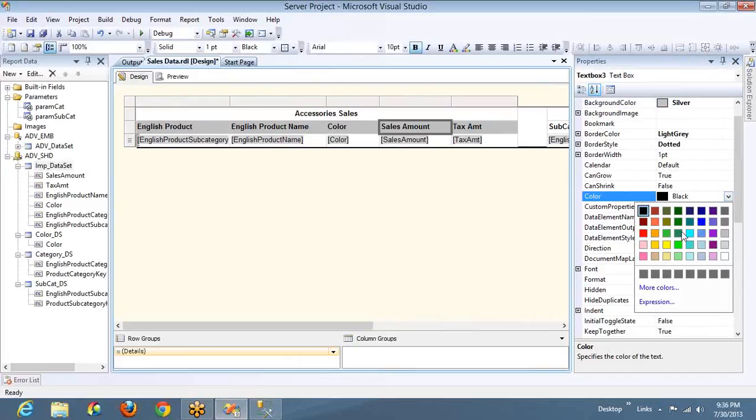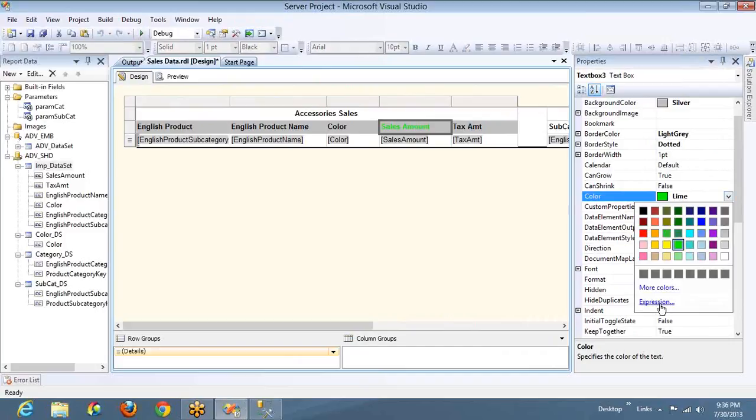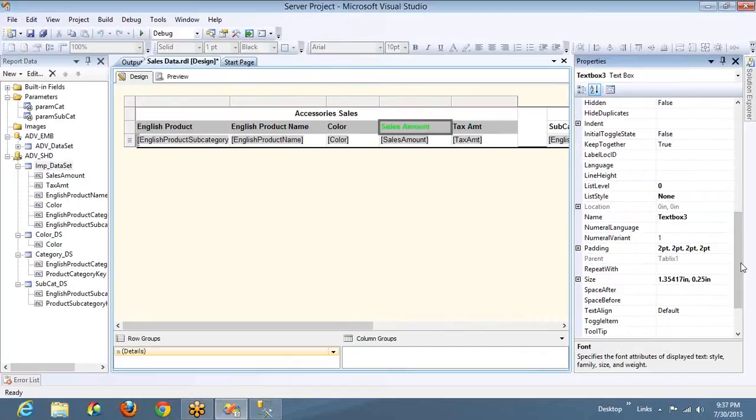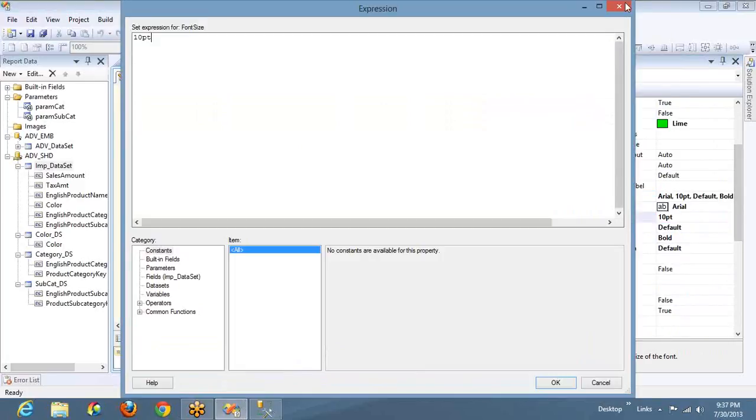The color of the text, you can set it to green or whatever you want, and also using an expression. And calendar can grow cannot be set. You'll have a font. You can set the font, like font size is 10 points. Let me go to the font size. You can set it using an expression.